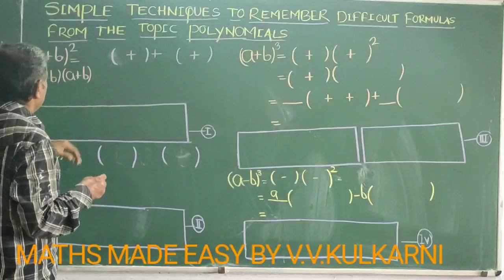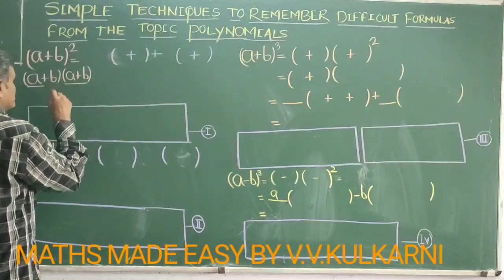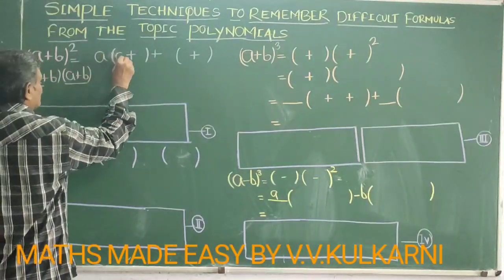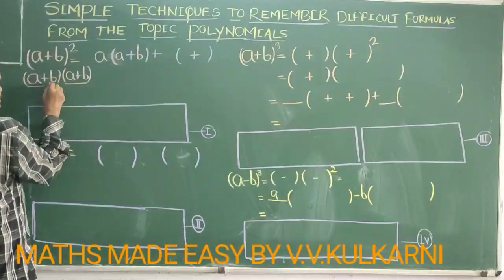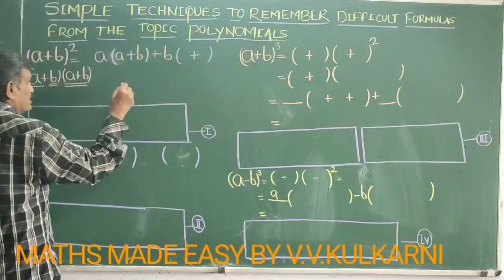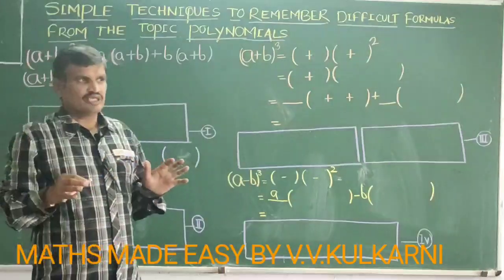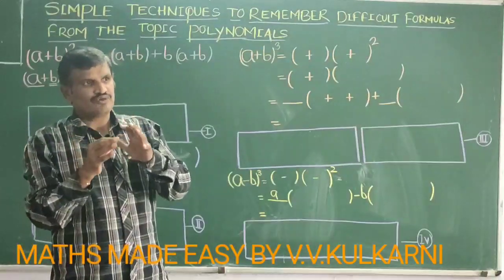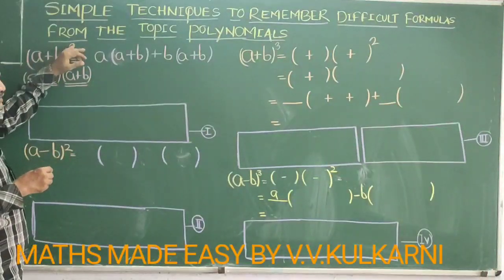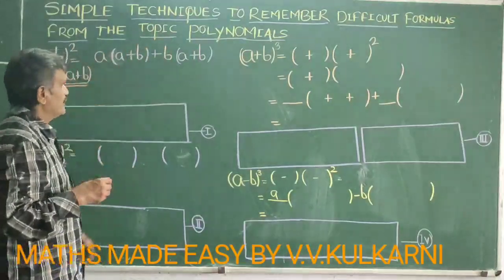And if it is a plus b multiplied by a plus b, then the first term of the first bracket is multiplied by the second bracket. Then the second term of the first bracket is multiplied by the second bracket. So what I have done is use simple multiplication techniques, multiplication of binomials. What we are actually doing here is squaring a binomial, and for that purpose I am using the multiplication of binomials.